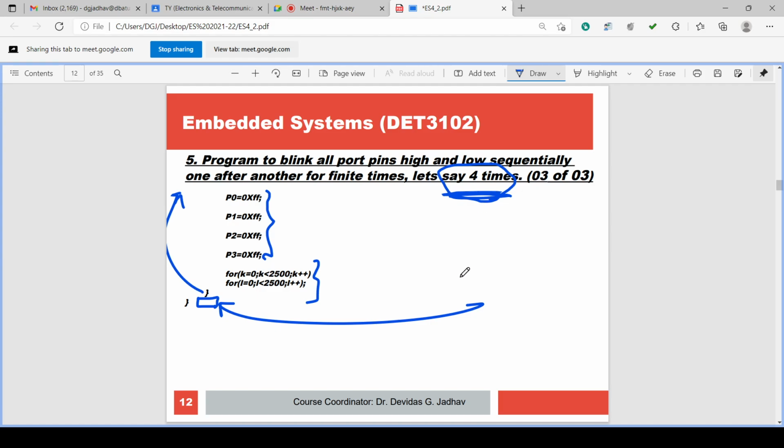It will execute this 4 times, that is, the sequential blinking is done 4 times. It blinks only 4 times and then goes into the forever loop, because the forever loop is required for embedded C, microcontrollers. So in this way we have executed it.